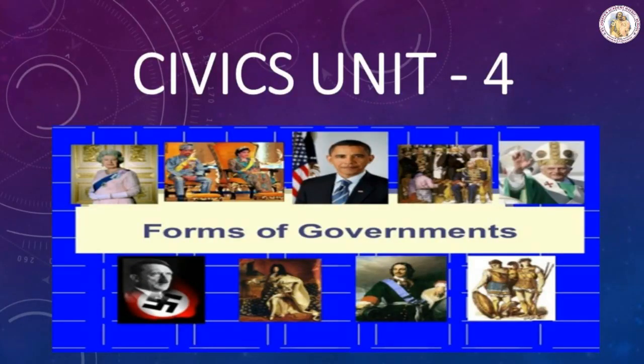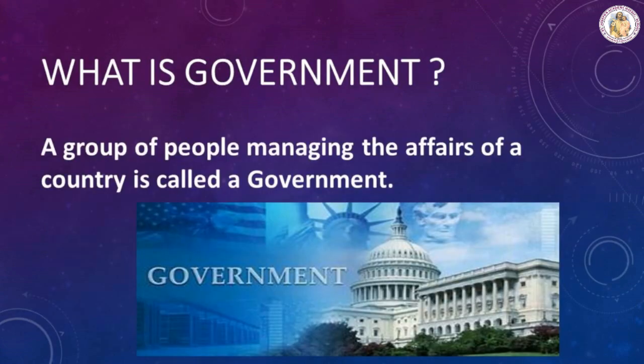Government is the political system by which a country or community is administered and regulated. What is government? A group of people managing the affairs of a country is called a government. Government is the main agency of the state. It comprises several members belonging to political and administrative wings. It formulates, expresses and realizes the will of the state.